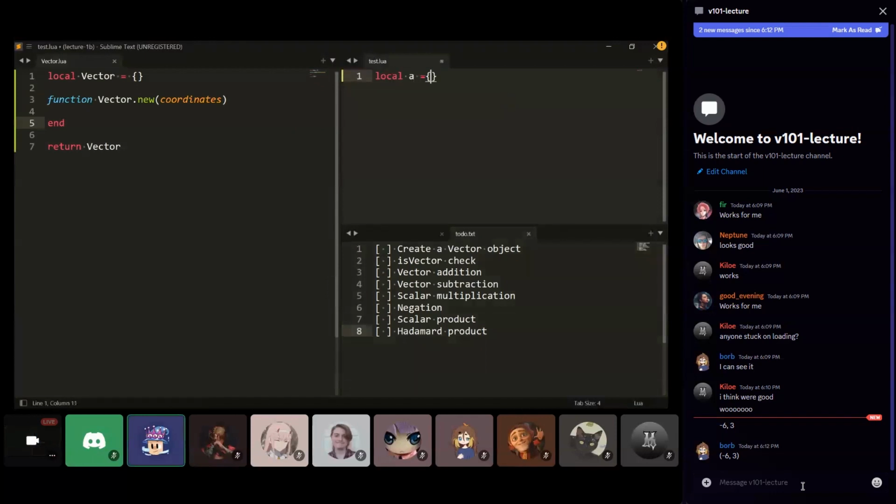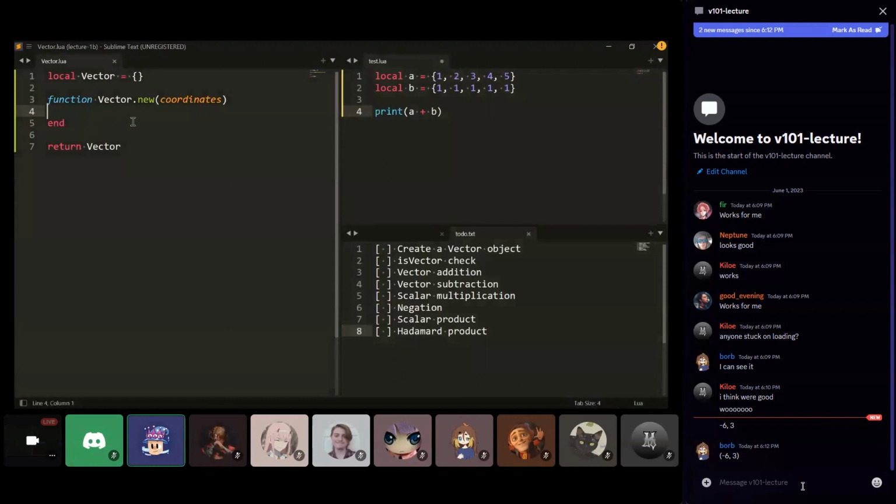Fundamentally, a vector, at least in coordinates, is just a list. And we have a way to represent a list in Roblox. It's just a table. But if we want to have two lists and then add them, well, there's no predefined way to do this. Luau does not know how to add tables. We have to tell it how to add tables.